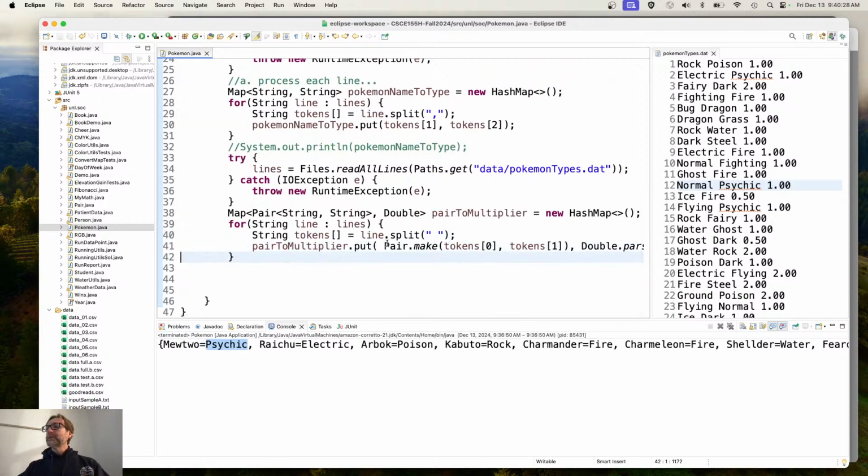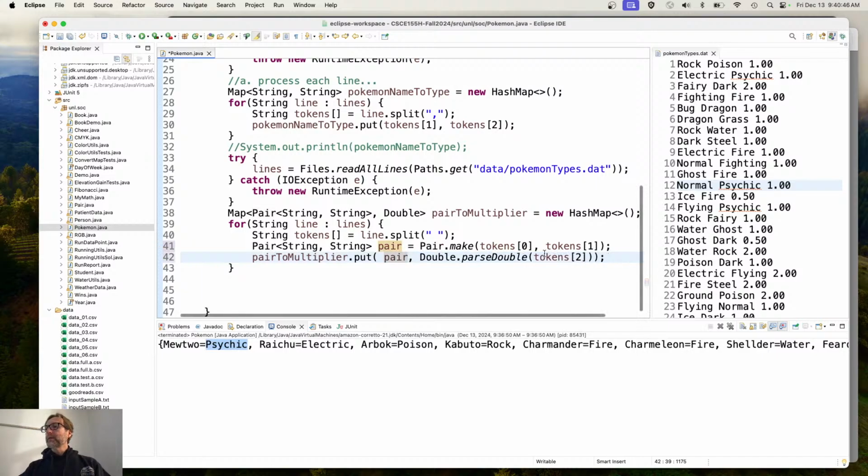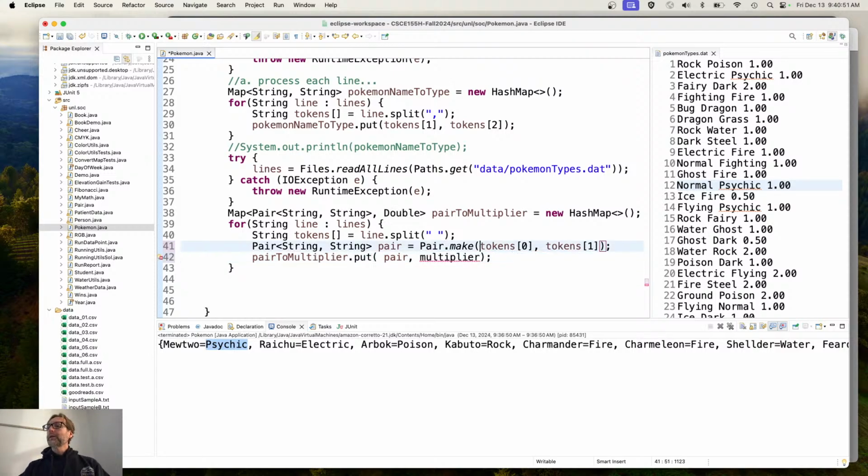Now, if you wanted to make your life easier, of course, you could do this on multiple lines. If you wanted to make the code more readable, a pair of string to string, I'll just call it the pair, is equal to pair.make, and then I can put that right here instead of having this very long line. And then I could put this into a multiplier variable, so double multiplier is equal to that. That's a little bit more readable, and it also allows you to break it up into a step-by-step process.